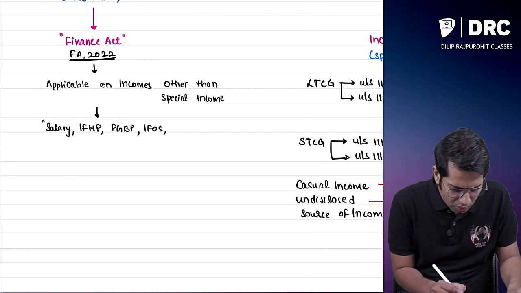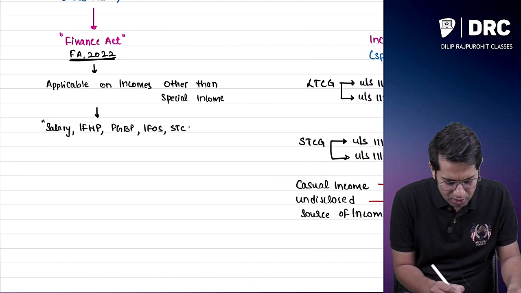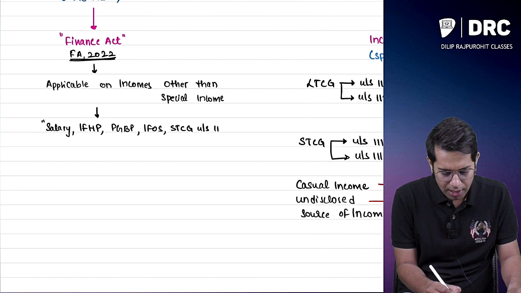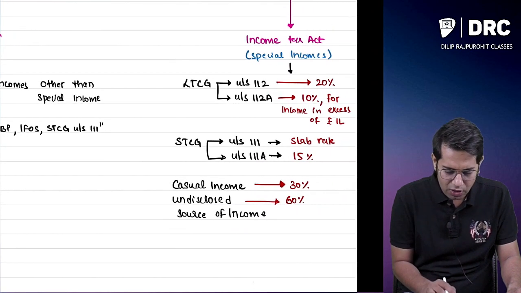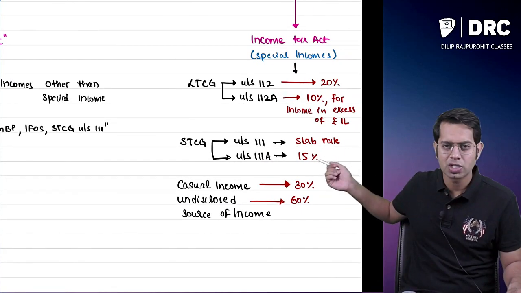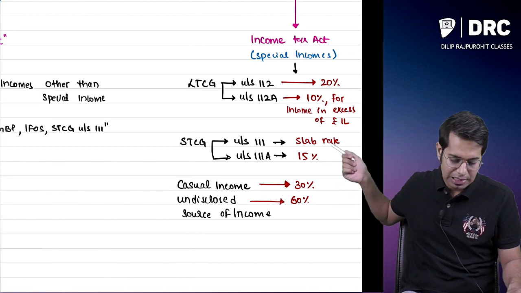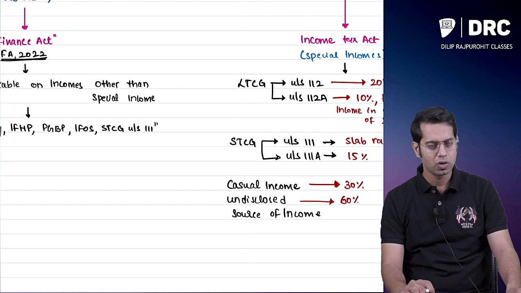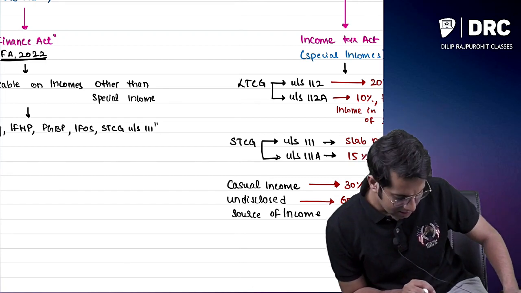And there is one more income on which you will have to pay taxes at normal rates, which is short term capital gain under section 111. We had seen this over here. What is the rate applicable? It is slab rates. So for that income also you have to pay tax at slab rates.